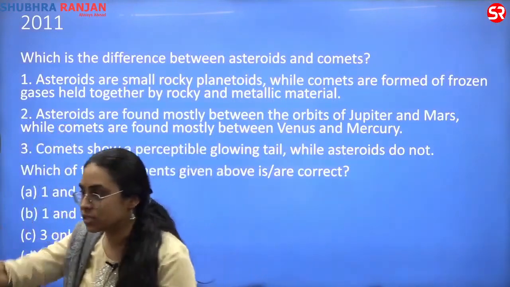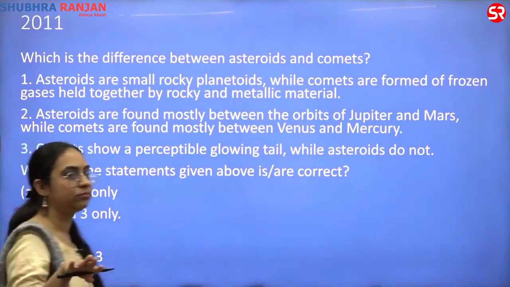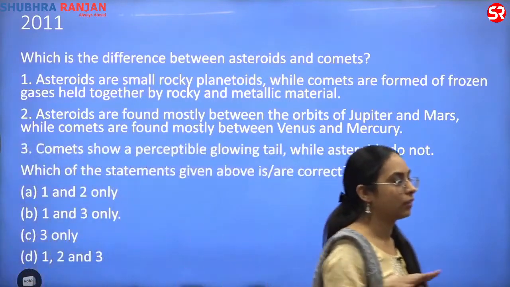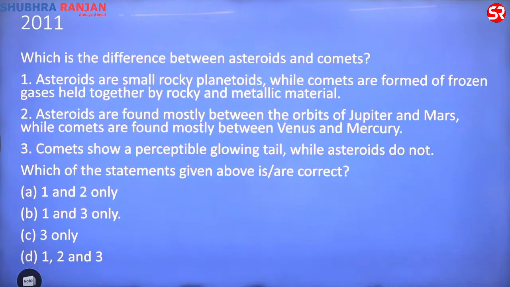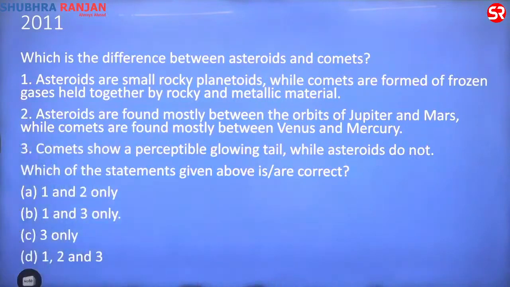Nobody calls out the answer. I will take a poll and then we will move forward. Read out the question in your mind. I will read it out: what is the difference between asteroid and comet? Is it fine? Can everyone see?